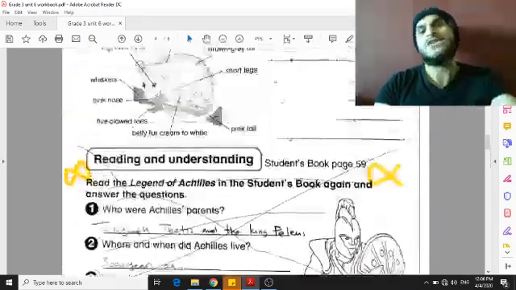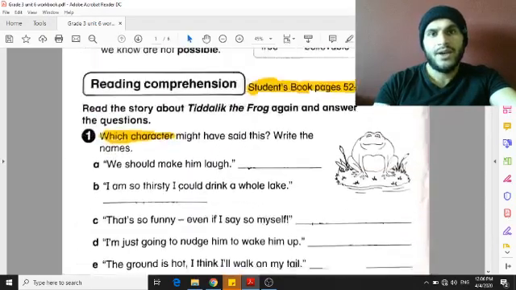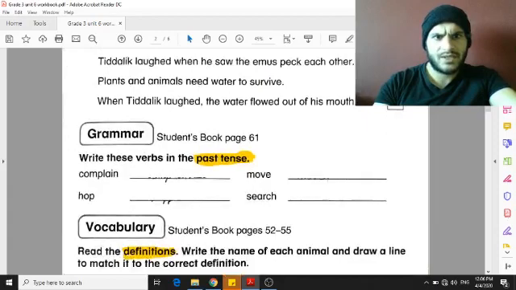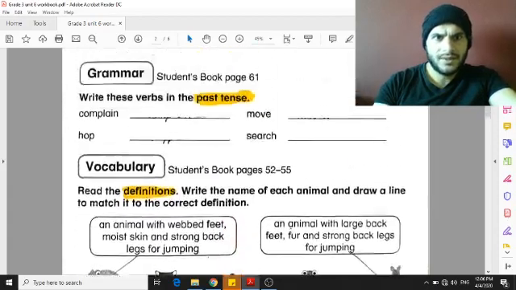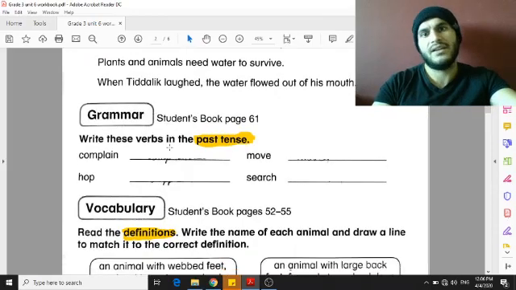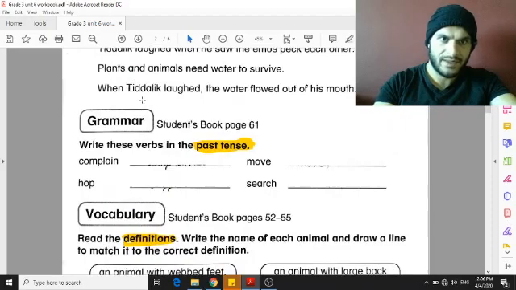If we go back to page 31, this exercise, these verbs are regular verbs. They end in ed because they are regular verbs.